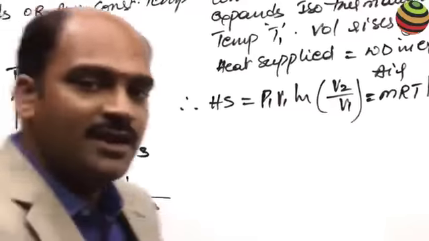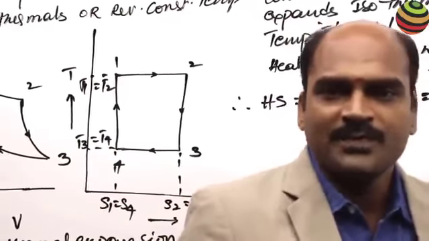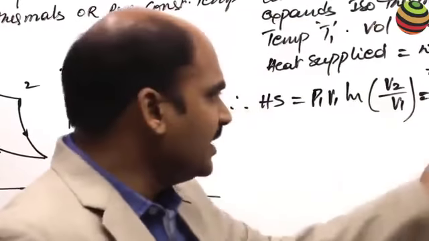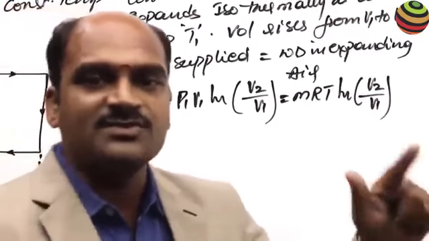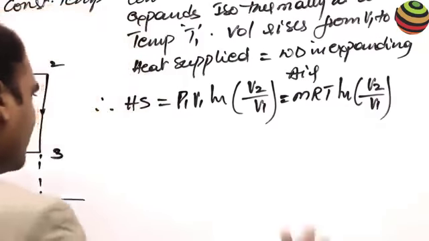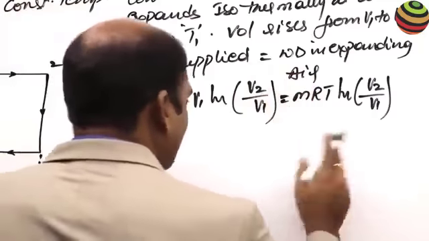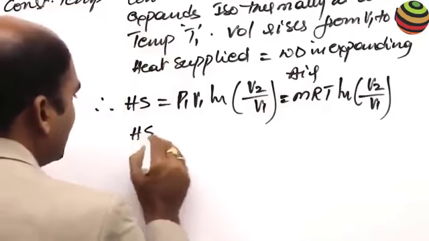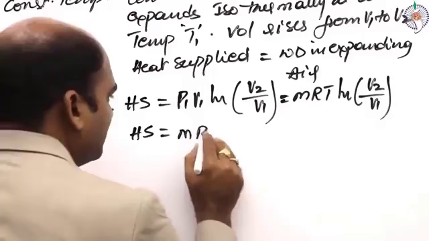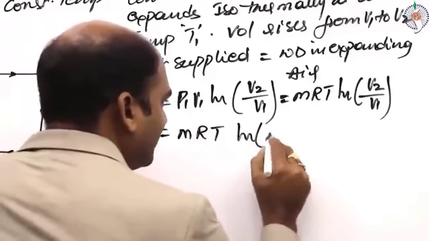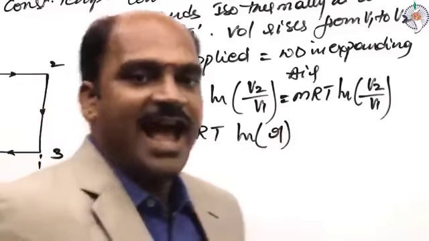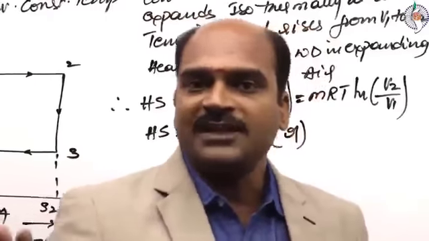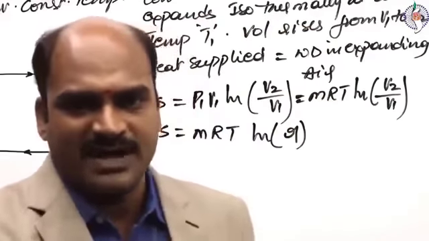We call this the expansion ratio, r, which we will use later when substituting in formulas. So heat supplied equals mRT ln r, where r is the expansion ratio.